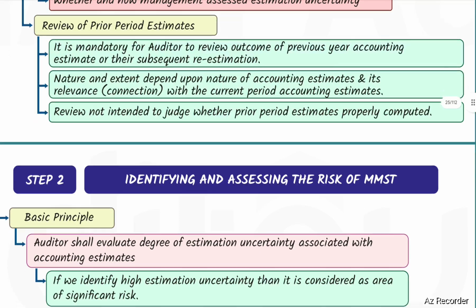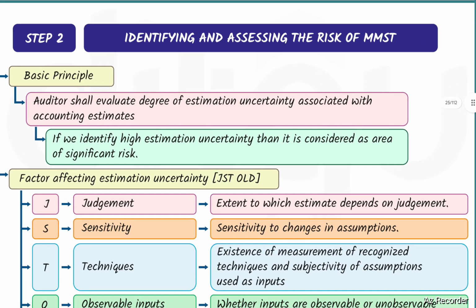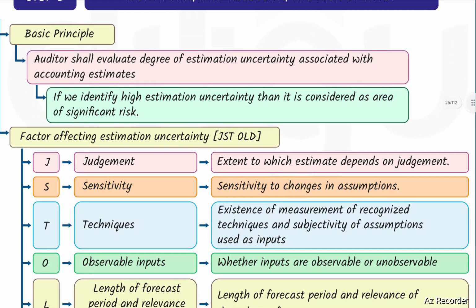Step number 2, identifying and assessing the risk of material misstatements. The auditor shall evaluate the degree of estimation uncertainty associated with accounting estimates. If we identify high estimation uncertainty, then it is considered an area of significant risks.